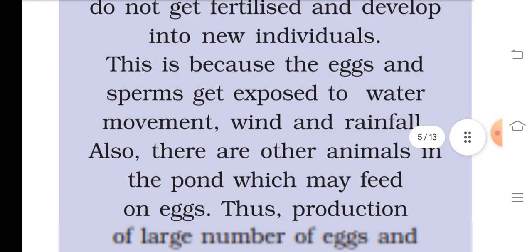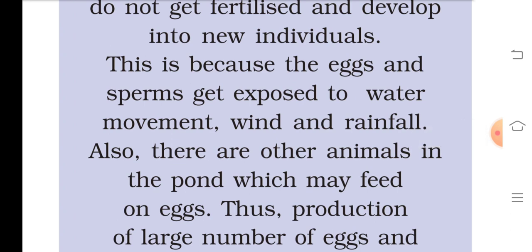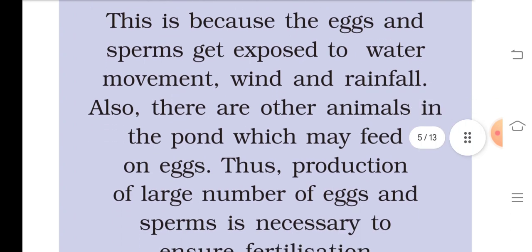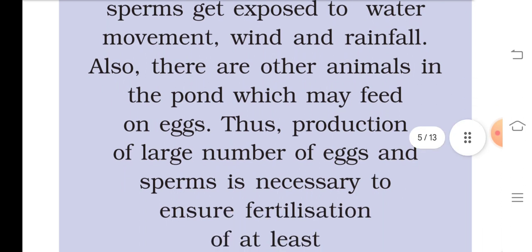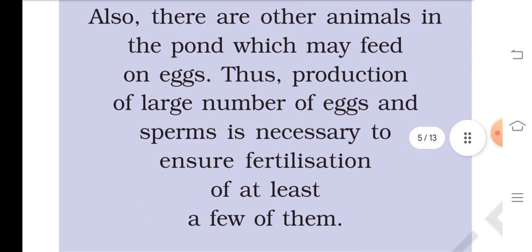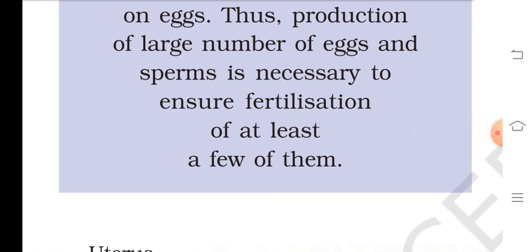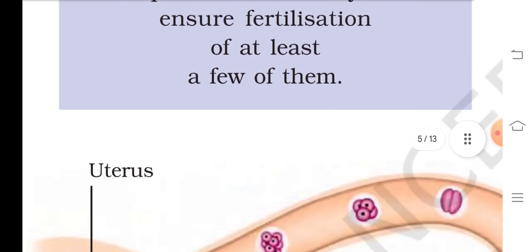This is because the eggs and sperm get exposed to water movement, wind and rainfall. There are other animals in the pond which may feed on eggs. Thus production of a large number of eggs and sperm is necessary to ensure fertilization of at least a few of them.